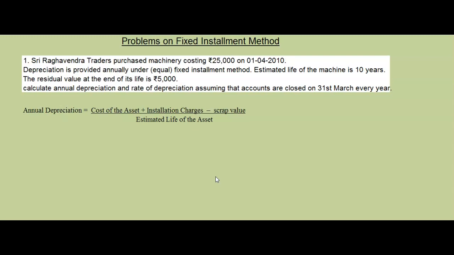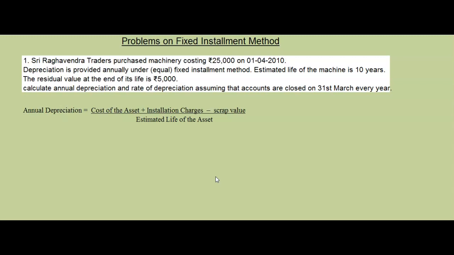We have seen the significance or need for providing depreciation. Why do we have to provide depreciation? To provide funds for replacement of the asset, to ascertain the correct cost of production, to show the fixed assets at their original value in the balance sheet, to ascertain the correct profit of the business, and also to follow the legal provisions.